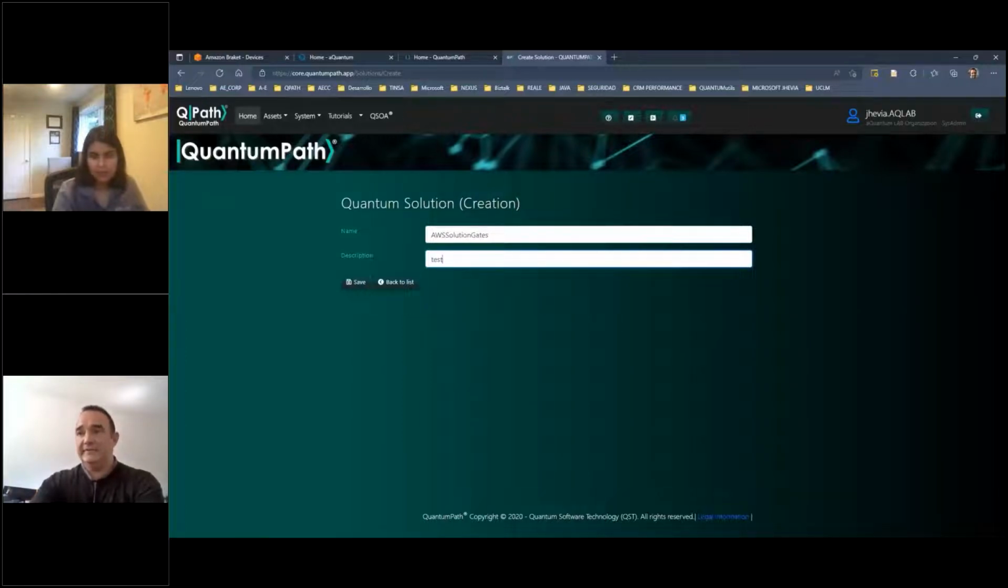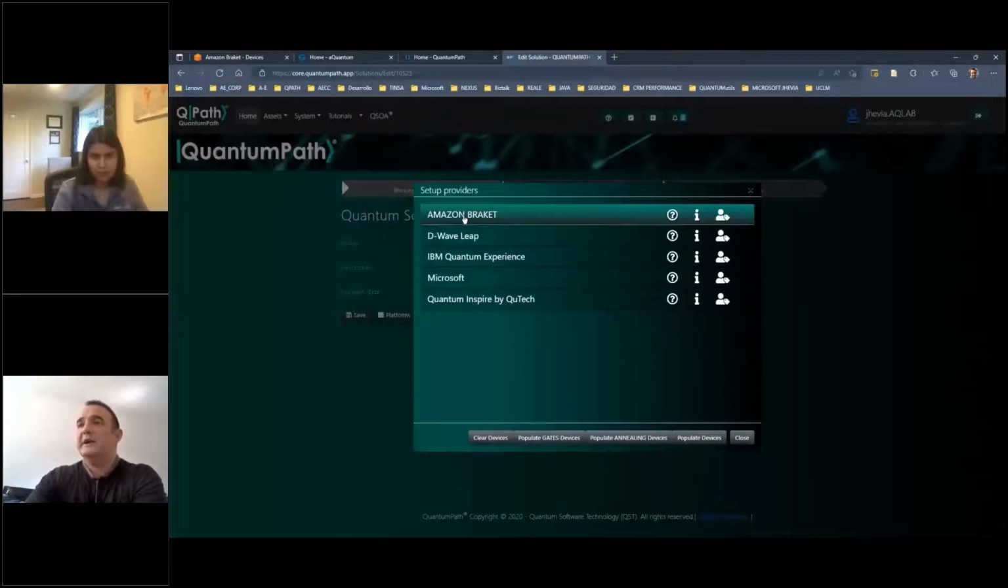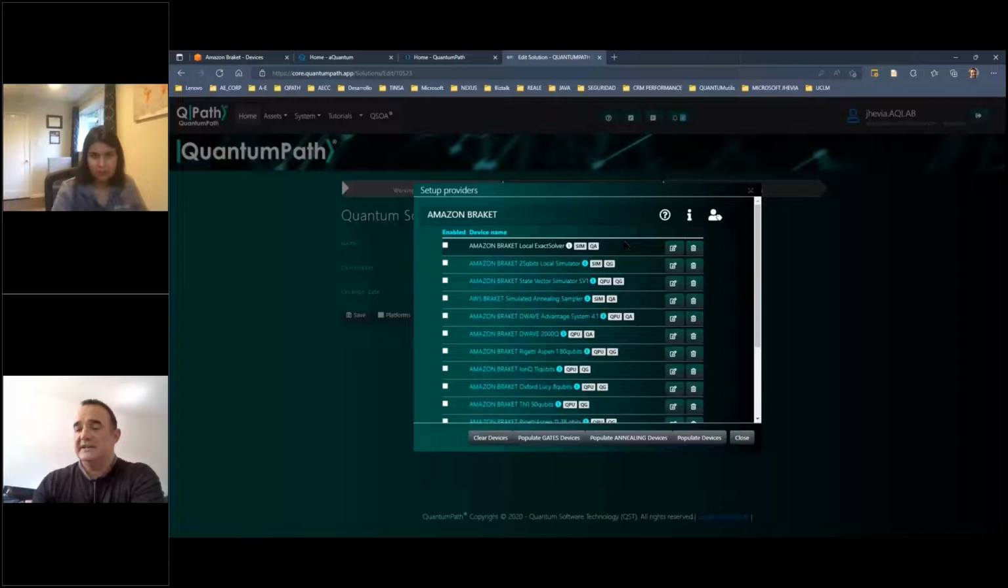Let me write something in the description and click on save. At this moment, we can choose the platforms we want to connect to our solution. For that, let me click on the Platforms button, and here we can select different technologies like QPUs or simulators that can be installed into the Quantum Path infrastructure or running in the Amazon Braket infrastructure.